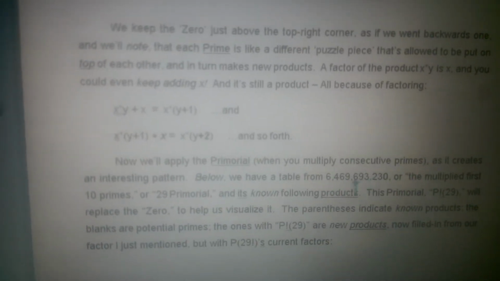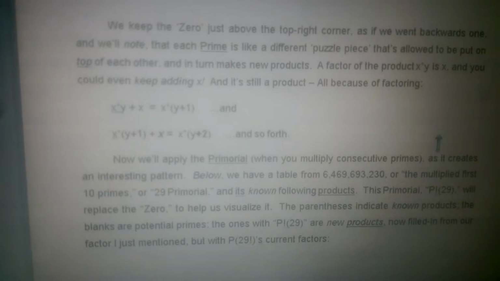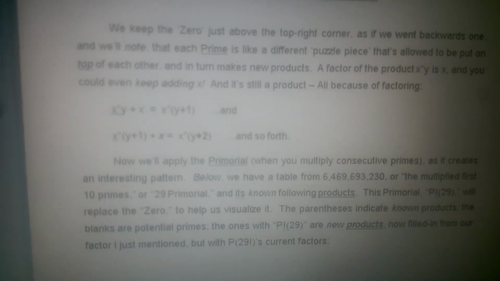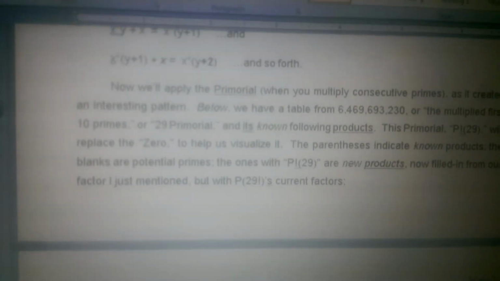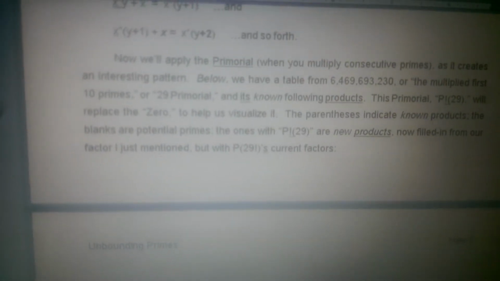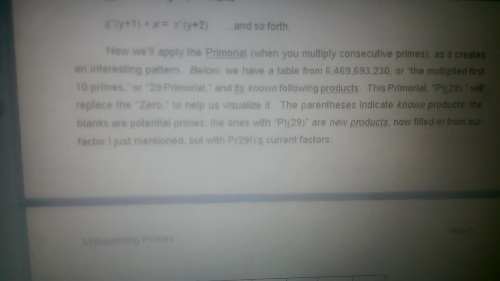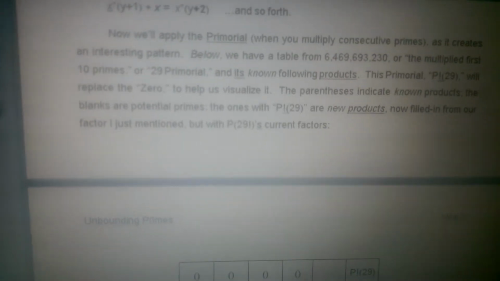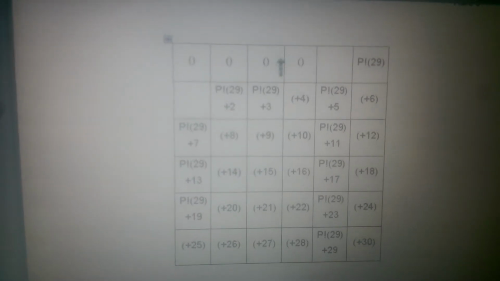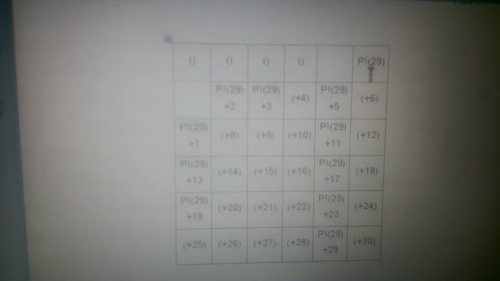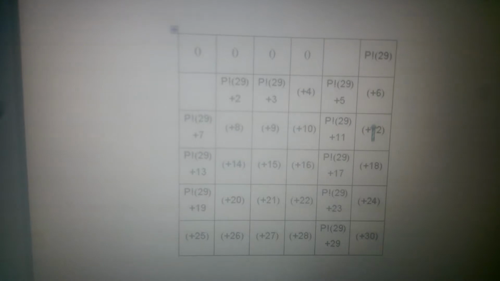Below we have a table of about 6.4 billion. It's the multiplied first 10 primes, or 29 primorial. And we also have labeled its following products. This primorial will replace the 0 in our previous table and help us visualize it. And the parentheses, I'll go ahead and explain this table. These parentheses are known products. Here's our 29 primorial. And then we just have adding 6.